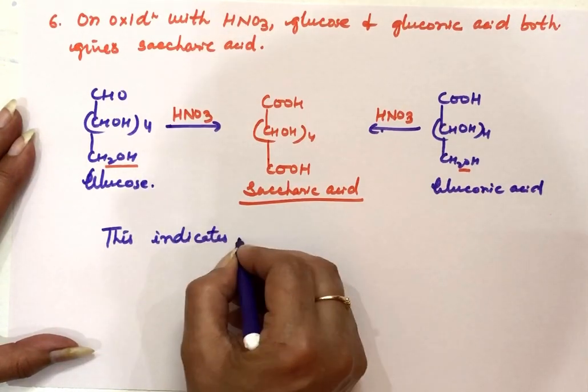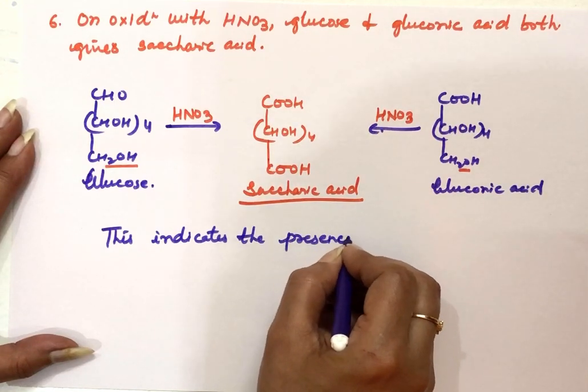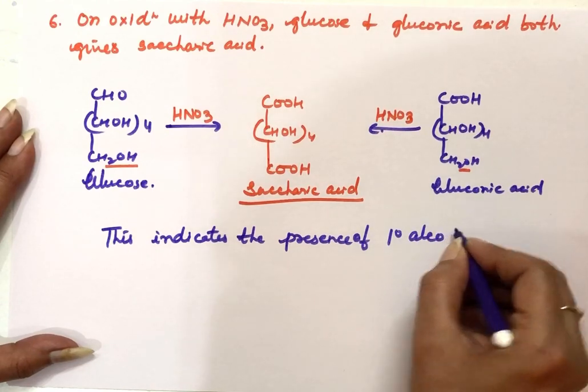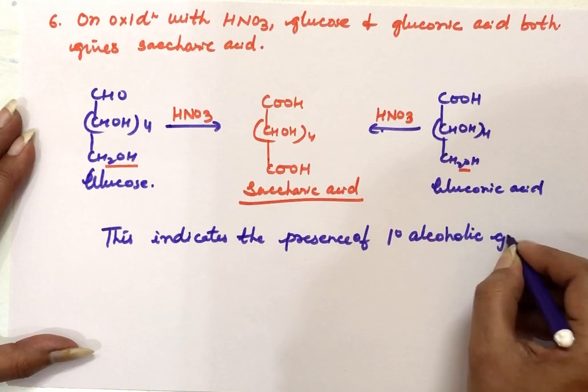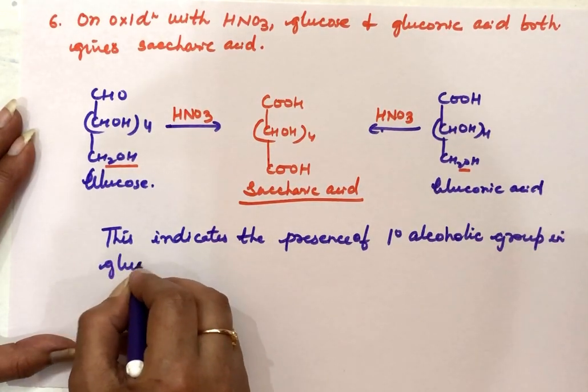This indicates the presence of a primary alcoholic group in glucose.